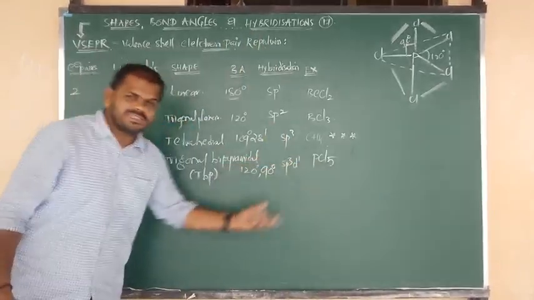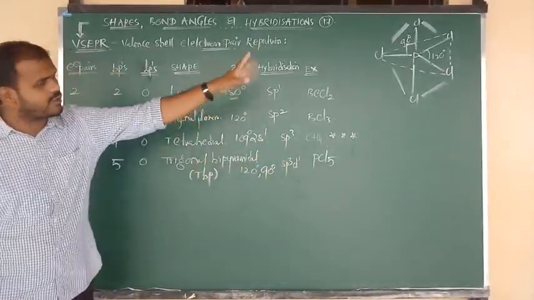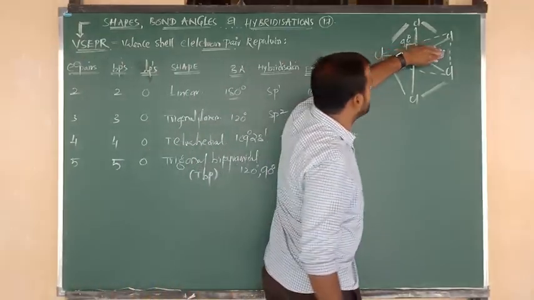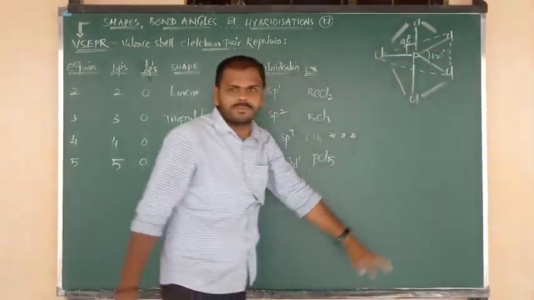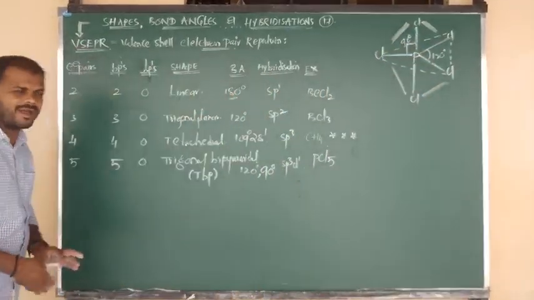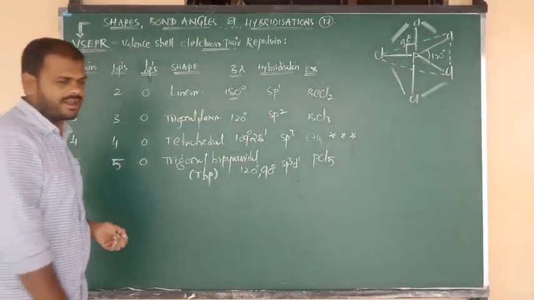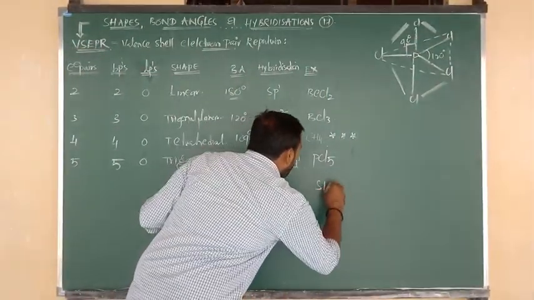What is the geometry of PCl5? Trigonal bipyramidal. I have given the geometry. This is nothing but trigonal form, with a pyramid above the plane and a pyramid below the plane. Okay, now beta. I hope you understand the story clearly. Right. Another example I am going to tell you.